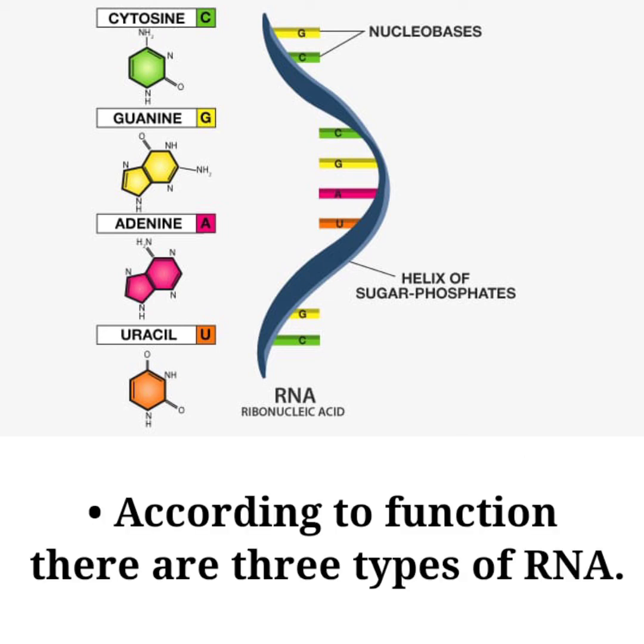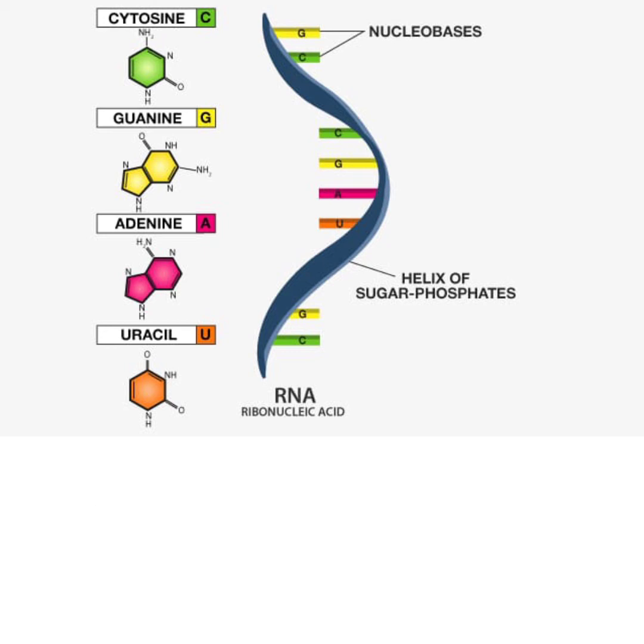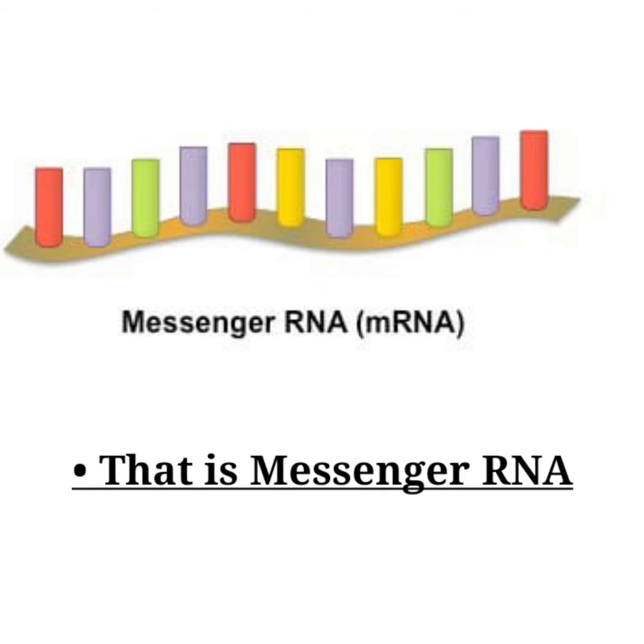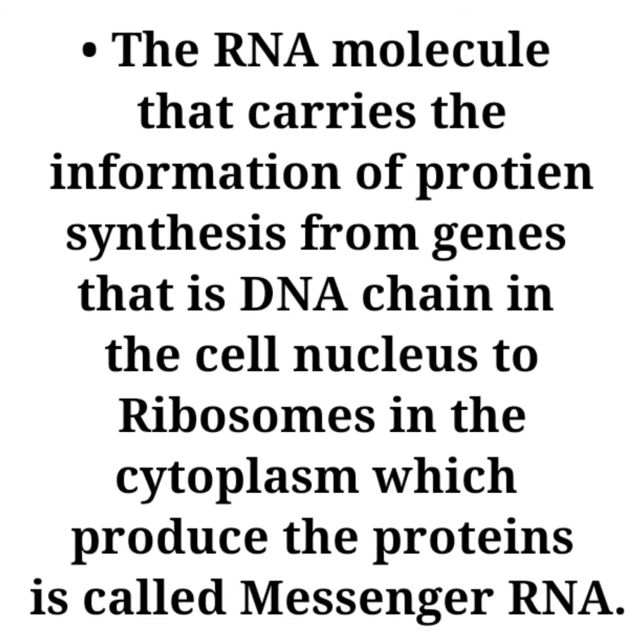According to function, there are three types of RNA. First is mRNA, that is messenger RNA. The RNA molecule that carries the information of protein synthesis from genes, that is the DNA chain in the cell nucleus, to ribosomes in the cytoplasm which produce the proteins is called messenger RNA.